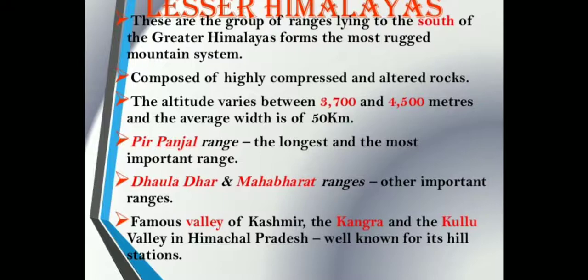The altitude varies between 3700 and 4500 meters, and the average width is 50 kilometers. The Pir Panjal range is the longest and most important range. The Dhauladhar and Mahabharat ranges are other important ranges. The famous valleys of Kashmir, Kangra, and Kullu Valley in Himachal Pradesh are well known for their hill stations.